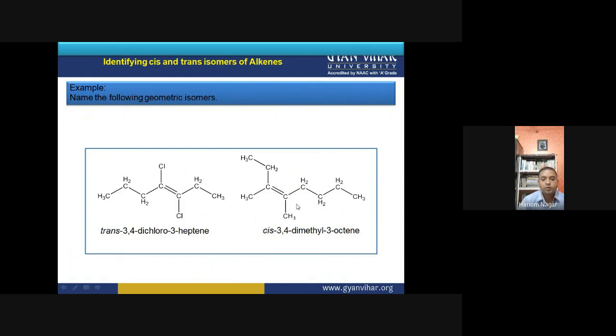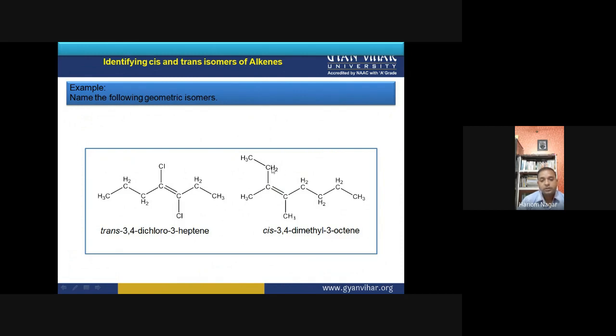This is cis because in this compound, the first priority group is at this center, while at the other center, the first group is this. Why have we assigned the first priority here?